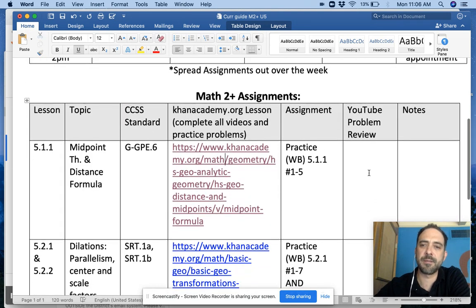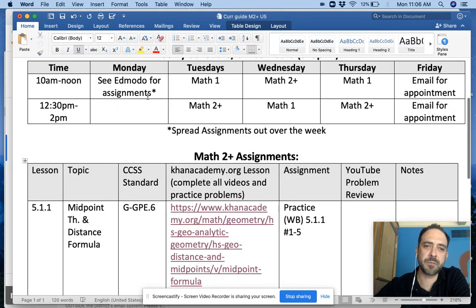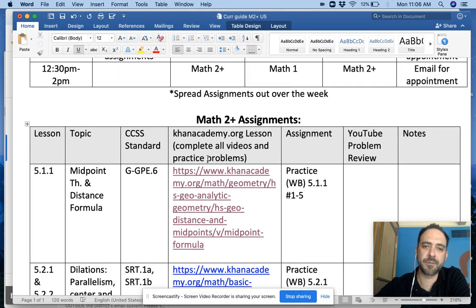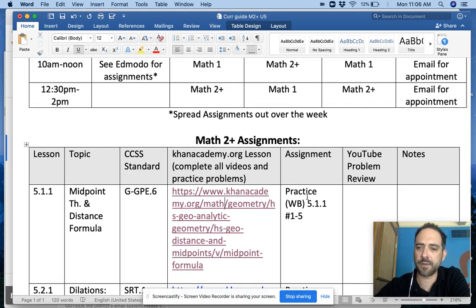So with this assignment, there would be YouTube problem reviews for these practice problems. Okay, so you're going to access Edmodo. You're going to look at all the problems from Khan Academy, and then the workbook assignment will be posted on Edmodo for that day as well.